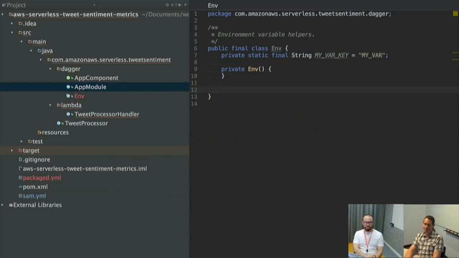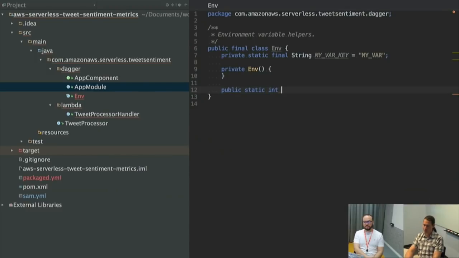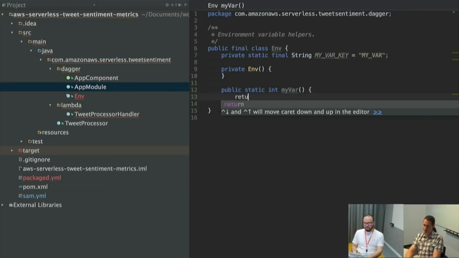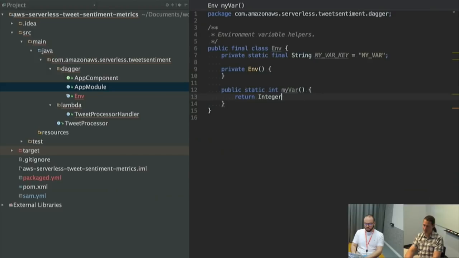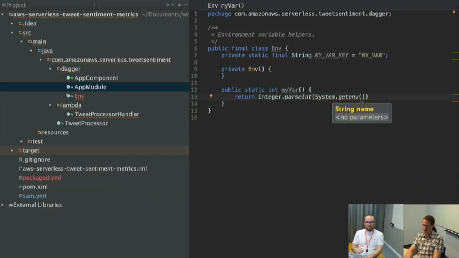I like to use Java's strong typing to handle that detail for me in the code. So I create a public static method, say it's supposed to be an integer, something like myVar, and I'll return Integer.parseInt of System.getenv of the my var key.